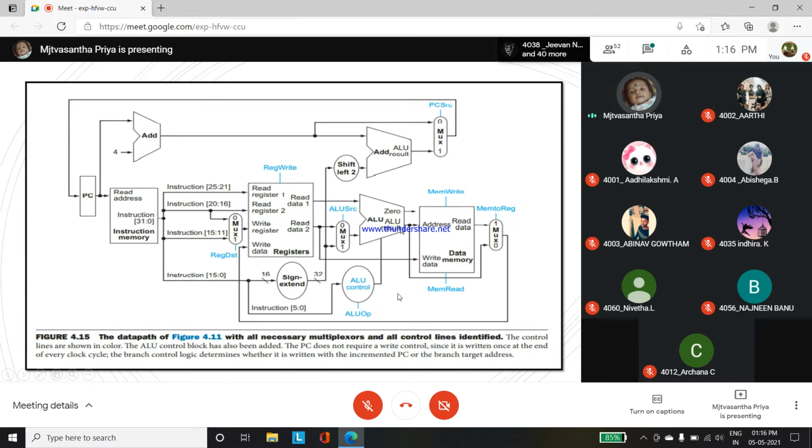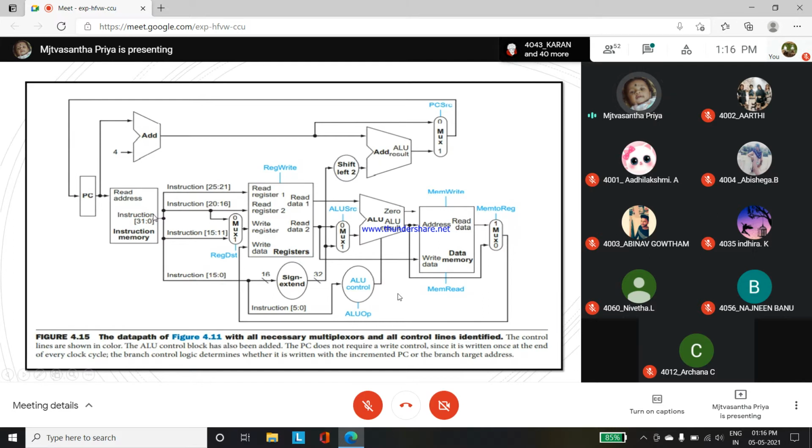So there is the ALU control block. It has the write signal for the state element, and it reads the signal for the data memory. Data memory, it will be reading, right? So see here, from here to here, it has some multiplexers. More than 1, 2, 3, 4 multiplexers are there.